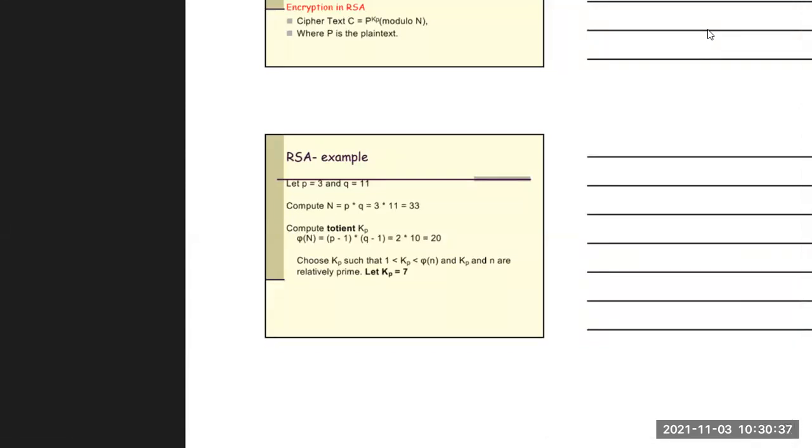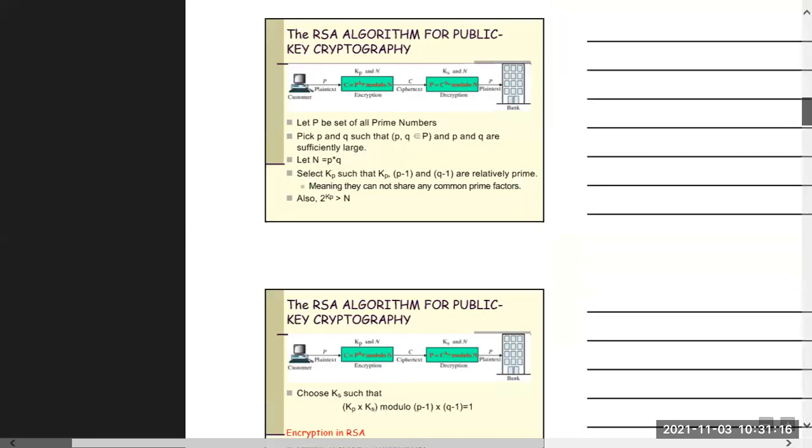Next, we have to find Kp. Kp is basically related to the totient function. We compute the totient, phi of n, which is equal to (p minus 1) into (q minus 1). Between them we have to find Kp, with p minus 1 and q minus 1.